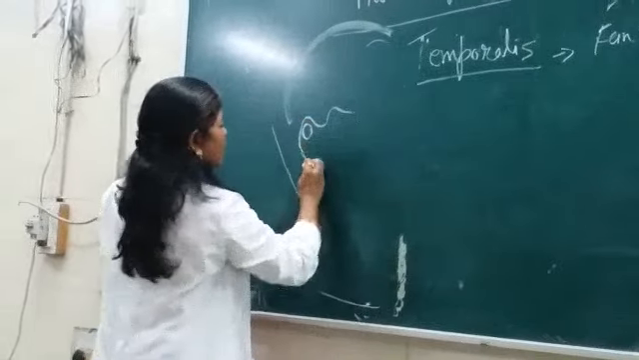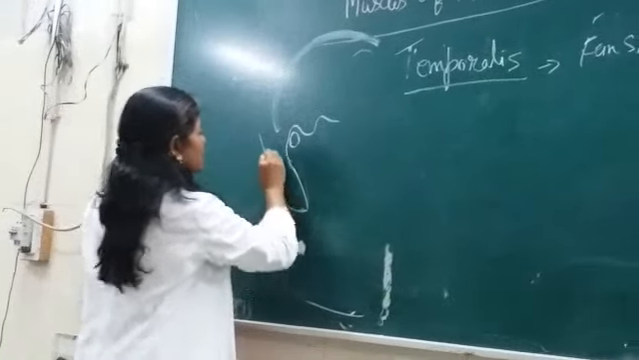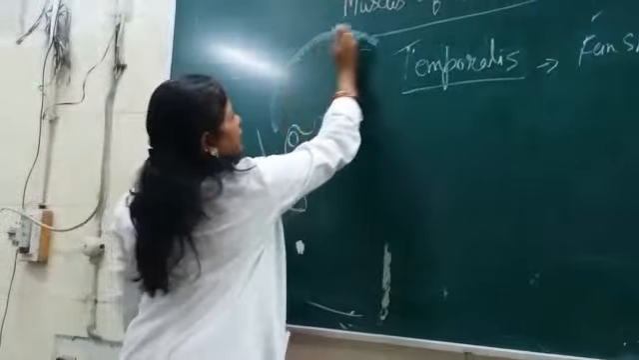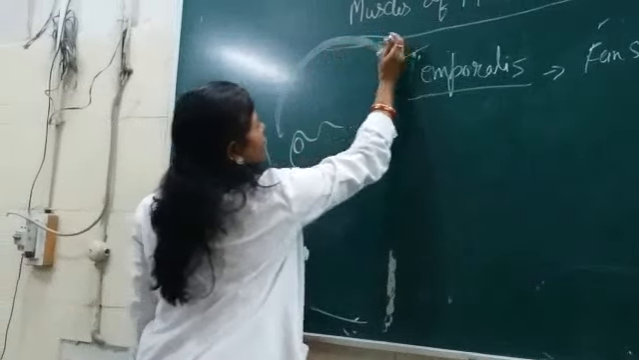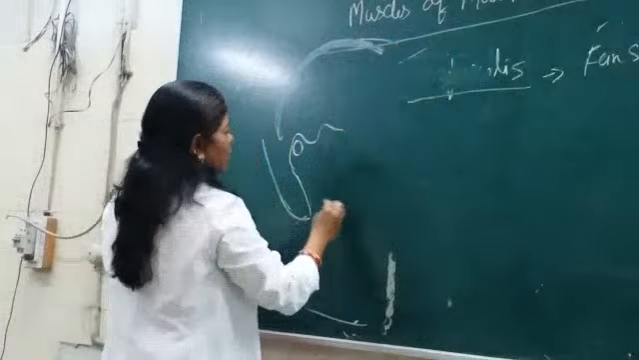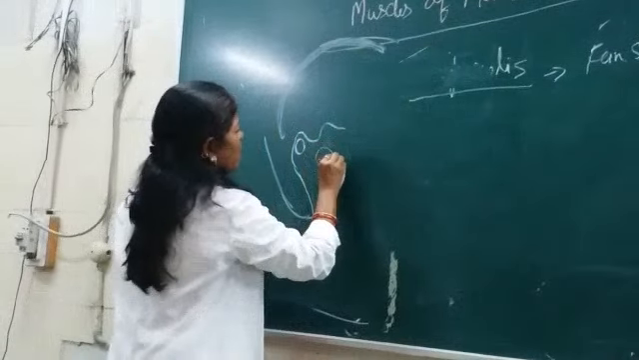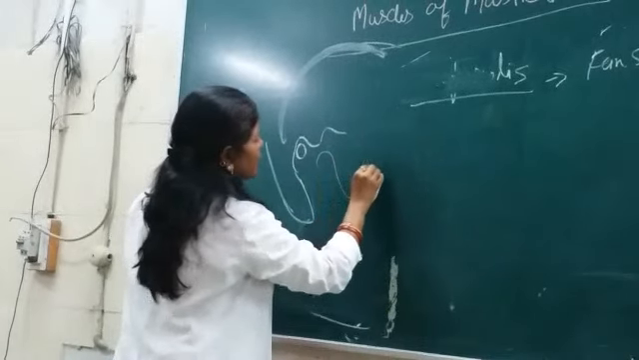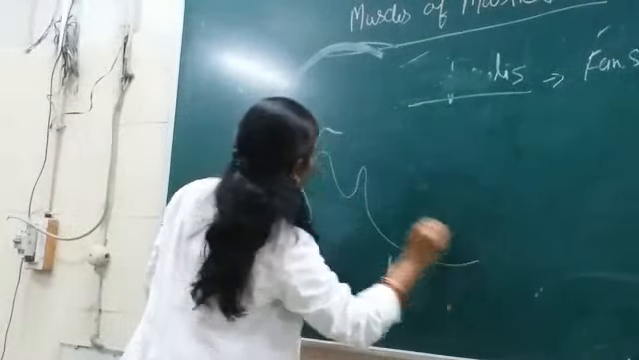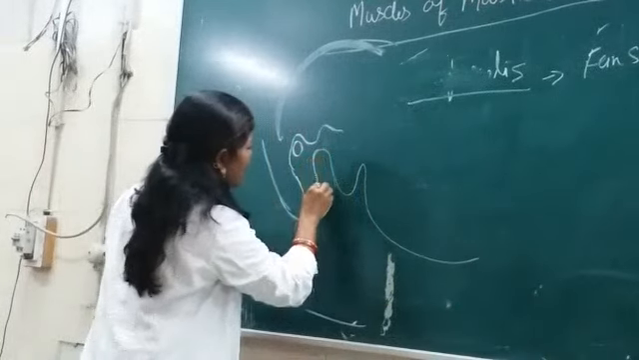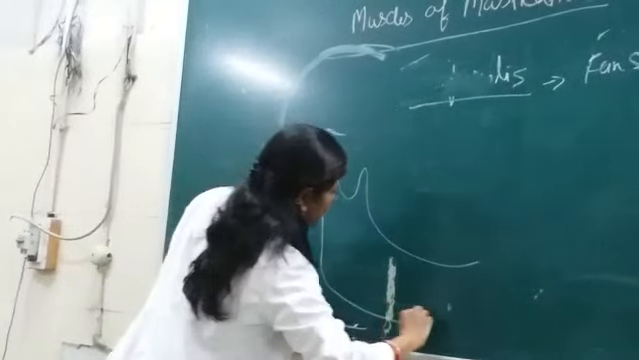Here it is the external acoustic meatus. This is the mastoid process, and just above here it is the temporal region. Now the mandible is here. Here it is the coronoid process, and here it is the head of the mandible, like this.